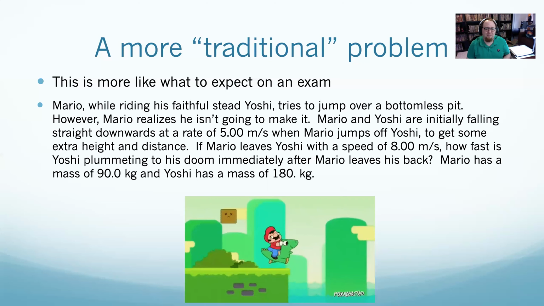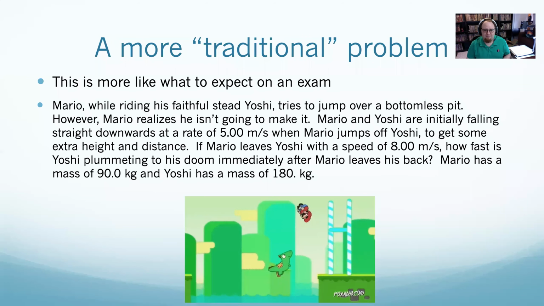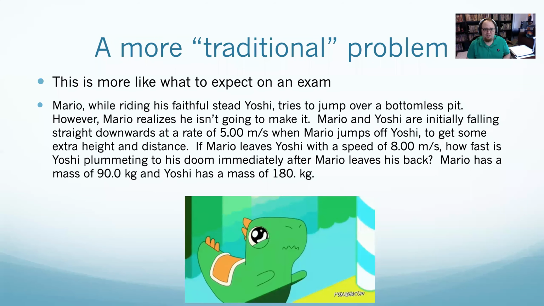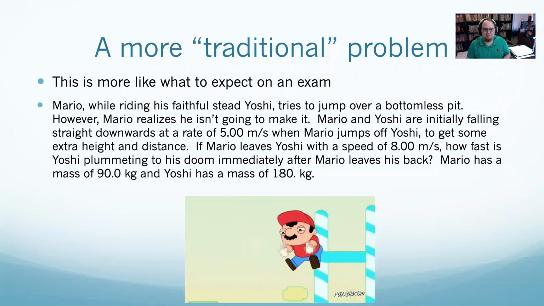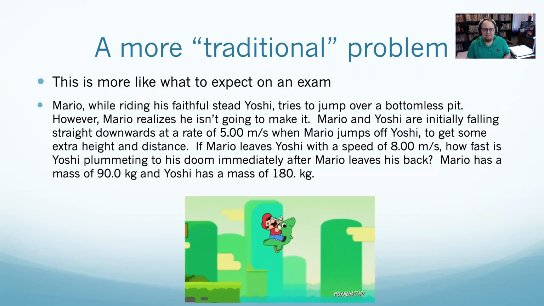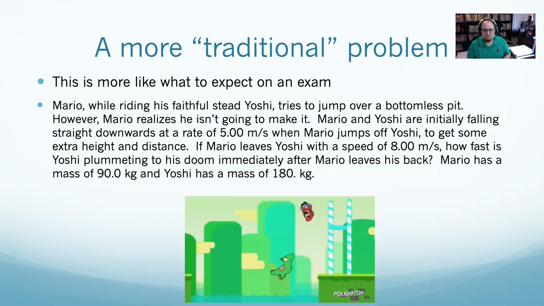Let's say initially Mario and Yoshi are falling straight downwards at 5 meters per second. And when Mario jumps off Yoshi to get some extra height and distance, Mario leaves Yoshi with a speed of 8 meters per second. How fast is Yoshi plummeting to his doom? There's the question.